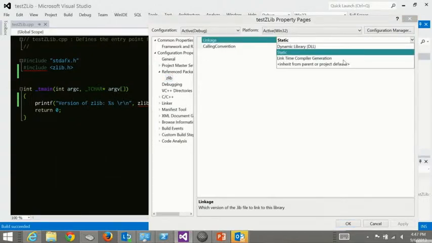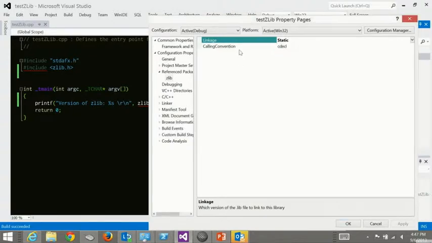And so I can pick what way I want to compile this for. And it pulled this information from my original AutoPackage script, where I said I'm going to support this and this and this and this and this and this and this. One of the things that I have is linkage. The other one I have is calling convention, because zlib, oddly enough, a lot of people out there like to compile for standard call for some reason. I'm not exactly sure why. Anyway, so that works great.